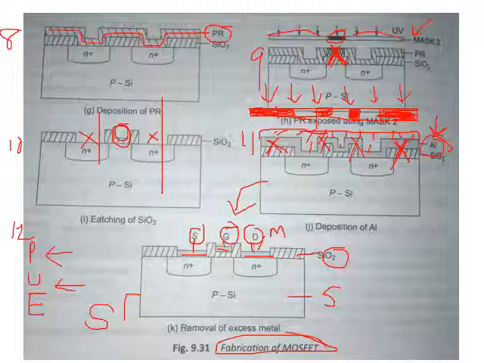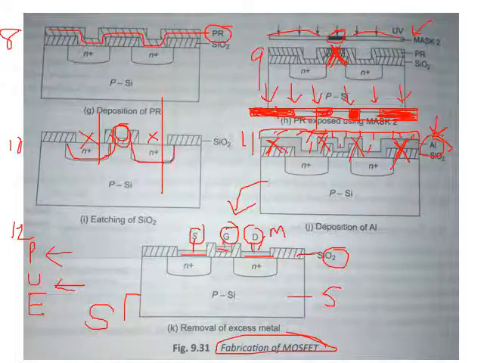Then step number 7, it will be doping. After the space is empty, we'll dope here. What will we dope? N type material, so N plus doping. Then step number 8 is apply photoresist again. Then next step, use the mask and expose it to UV rays again, and remove some portion. Which portion? This portion we want to remove.